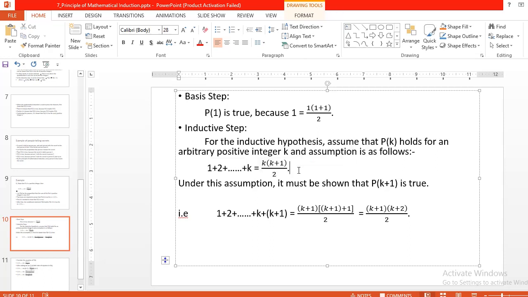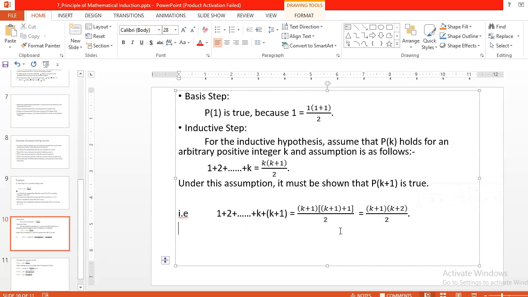This assumption is required in the inductive step because the principle of mathematical induction tells that in the inductive step we have to consider the inductive hypothesis, or inductive assumption. What is the assumption? 1 to k is equal to k of k plus 1 divided by 2. By using this assumption, we have to show that P of k plus 1 is true. So what do we have to prove?